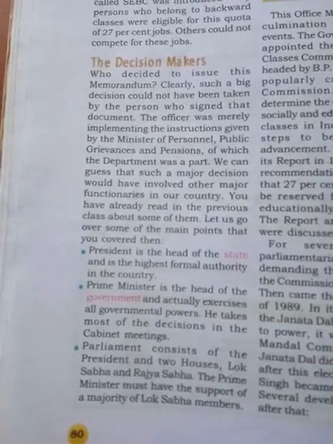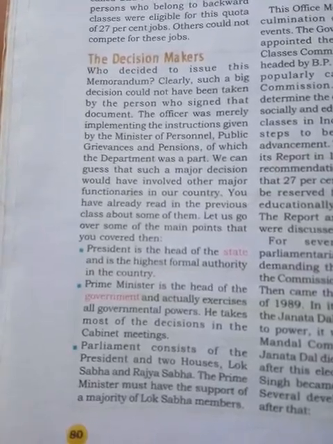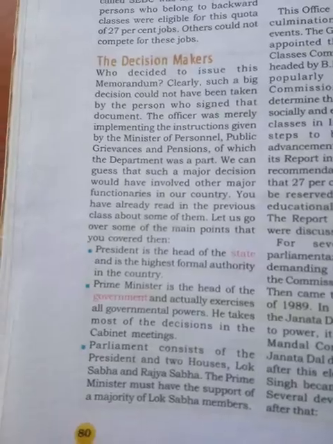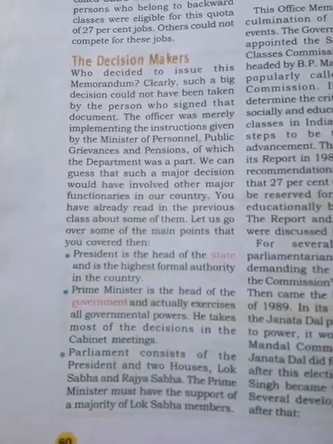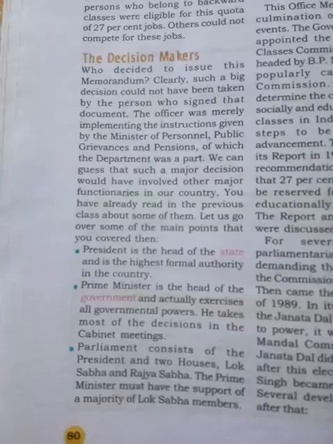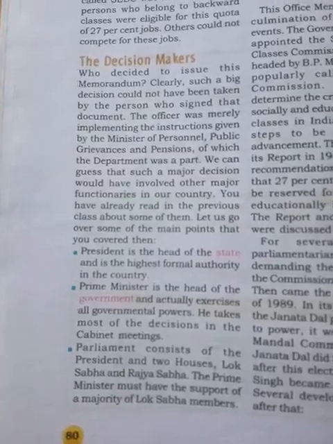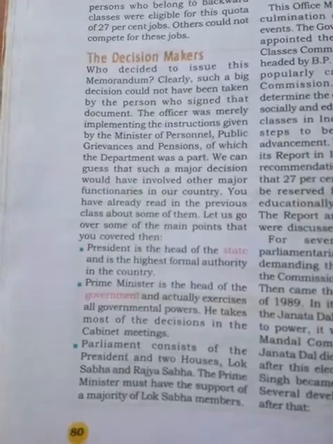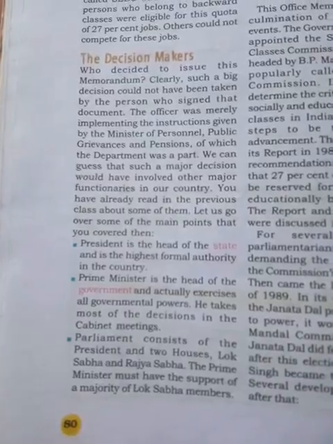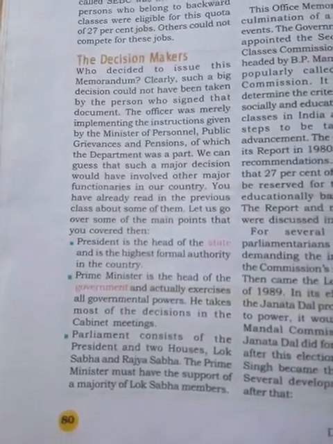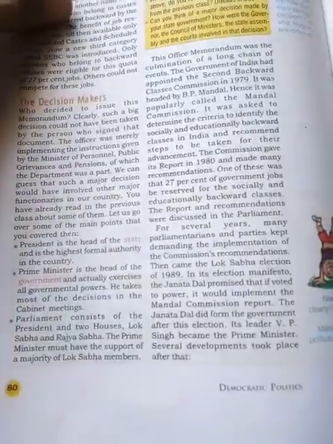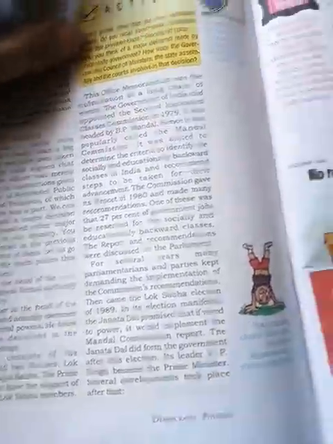The Prime Minister is the head of the government. That means the President is the head of the state and the Prime Minister is the head of the government, and actually exercises all the power. He takes all decisions with his ministers in cabinet meetings. Parliament consists of two houses, that is Lok Sabha and Rajya Sabha. The Prime Minister must have the support of a majority of Lok Sabha members.